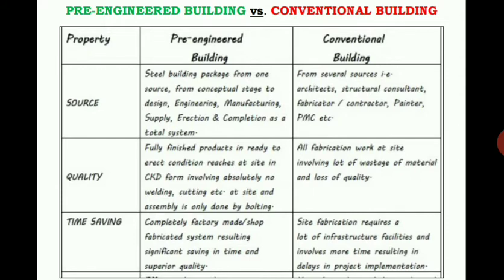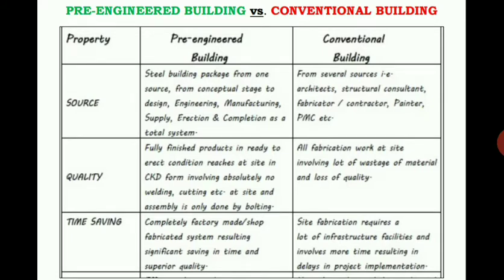Whatever structural components we are going to construct in the particular building, each and every structural element is constructed at the manufacturing site itself. Whatever the process is, everything can be covered at the manufacturing site. At the site, only the assembly remains, which is done only by bolting and all.